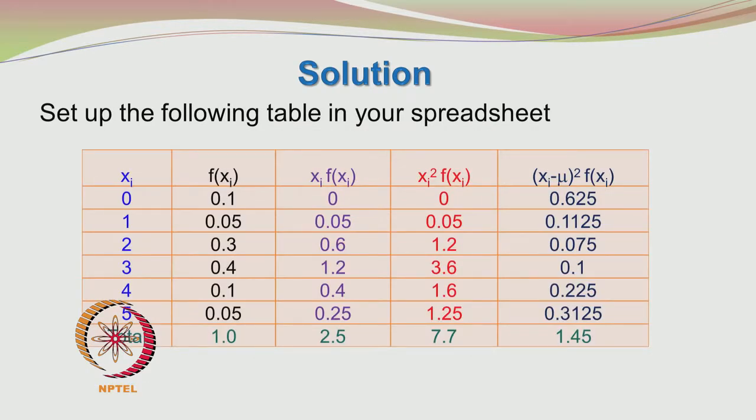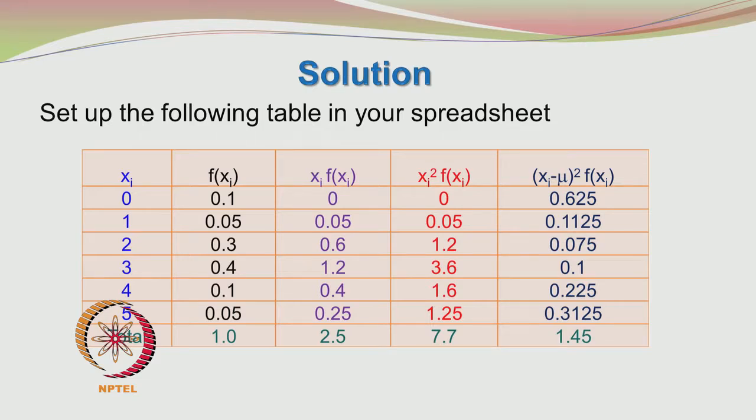Right. So, this is your table. Now, you can set up the problem and its data in a suitable spreadsheet. The data is given here. The first column contains the xi values, the second column is the column of probabilities. You can see that the sum of the probabilities is equal to 1, and then I find xi f of xi. The purpose of doing that is to find the mean.